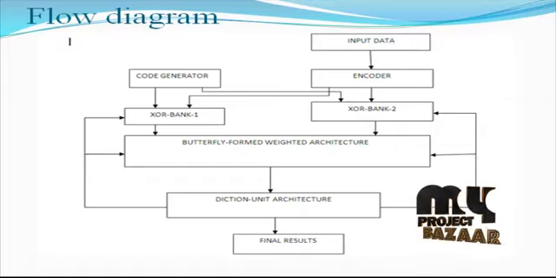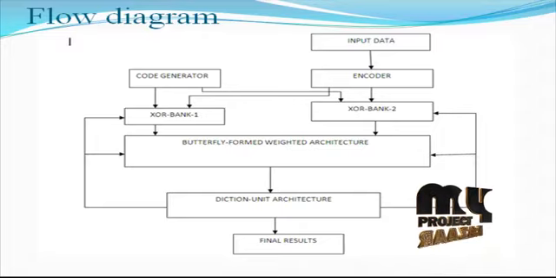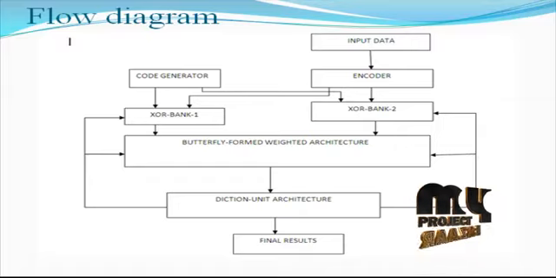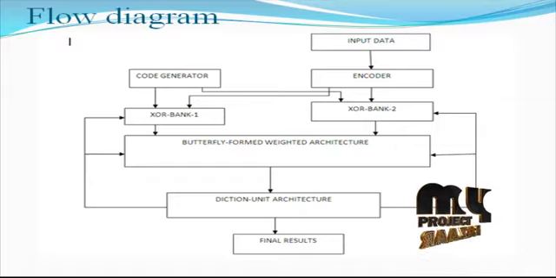In the XOR bank architecture, the encoding bits generate the Hamming distance based code in the code generating process, and the code is applied to the XOR bank 2 process. Then the encoder bits and the code bits are applied to XOR bank 2 to retrieve the original data bits. Thus the data bits are applied to the butterfly formed weighted accumulator.